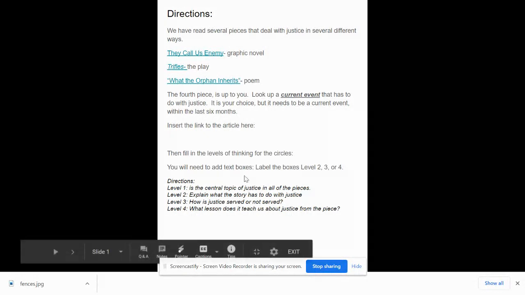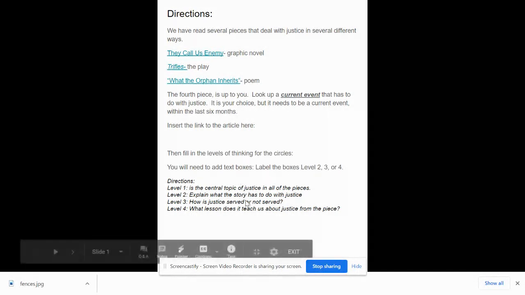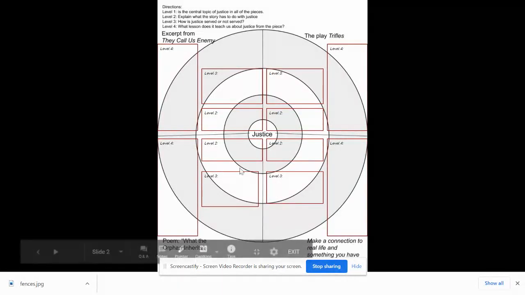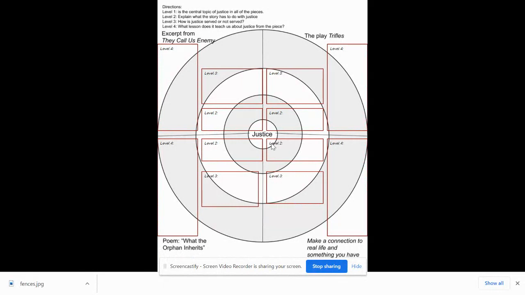When you do that, you're not going to have to add in text boxes. I already did that and I already labeled them. So let's go ahead and look at that. The directions are on the second page too for that. So here is What the Orphan Inherits, which is a poem we recently went over. All of it has to do with justice or injustice, so we put that in there.